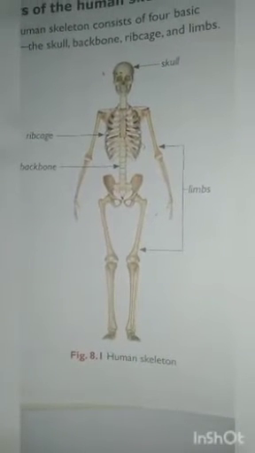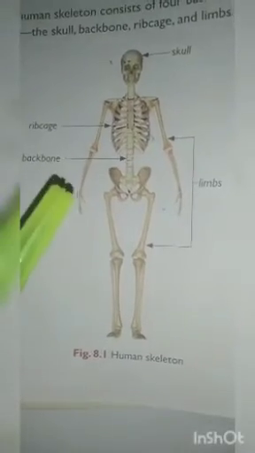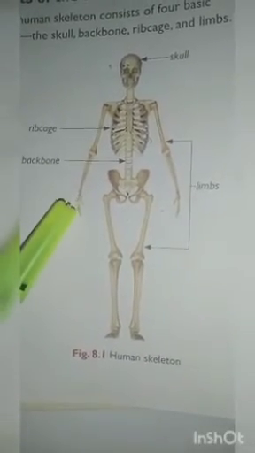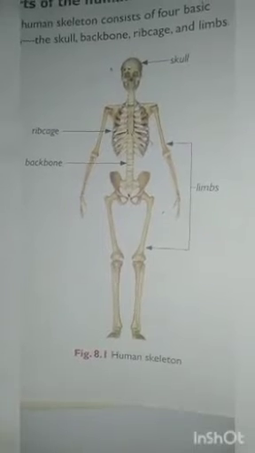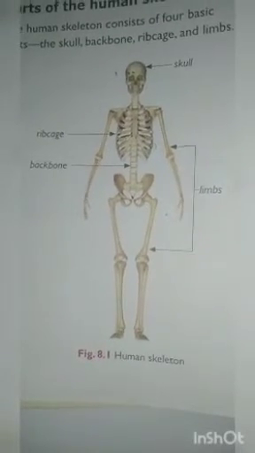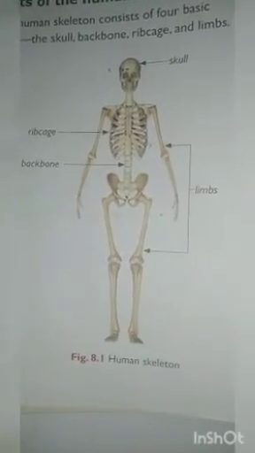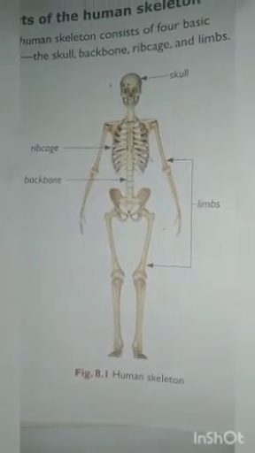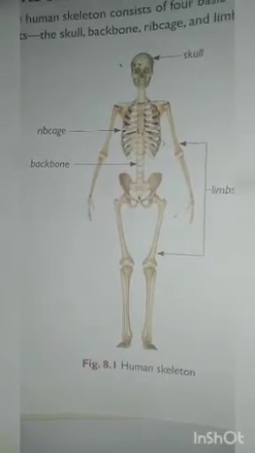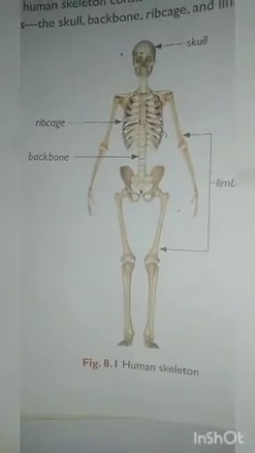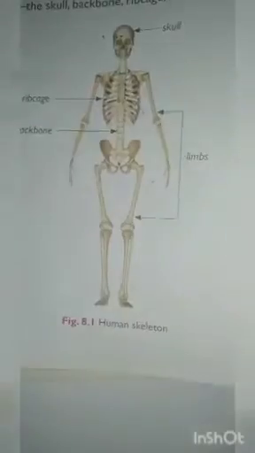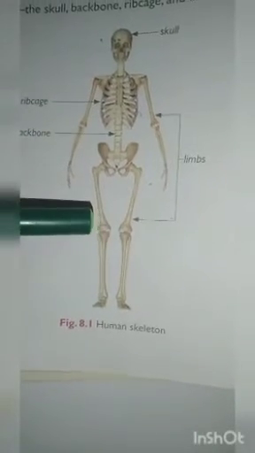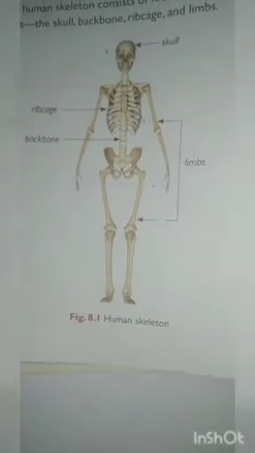And one more important thing is that bones store important minerals such as calcium and phosphorus, which make them strong and hard.